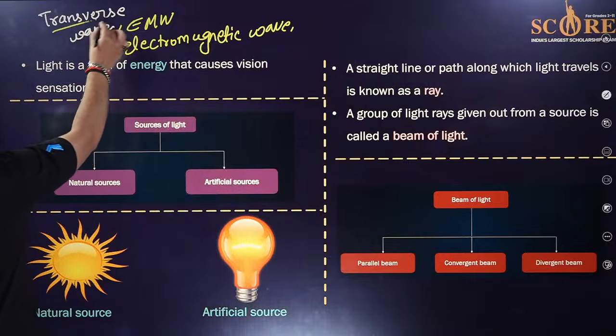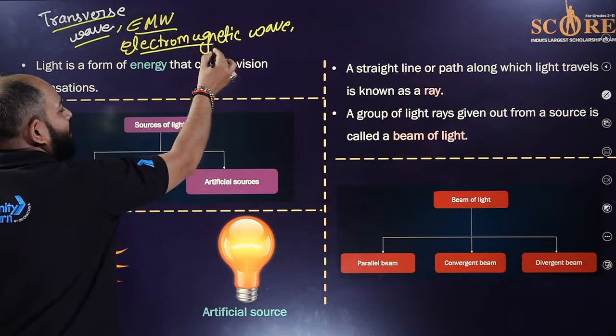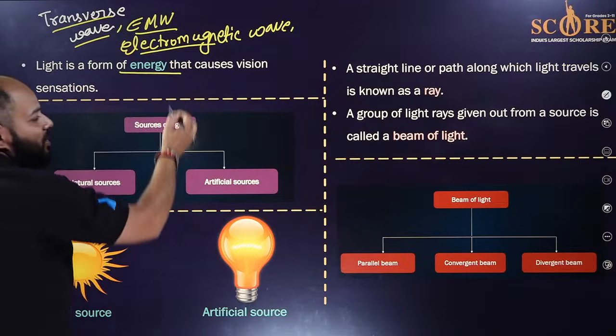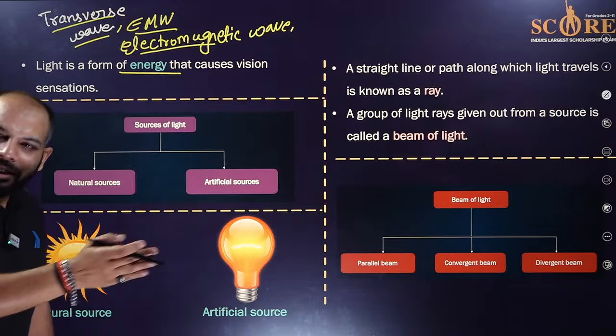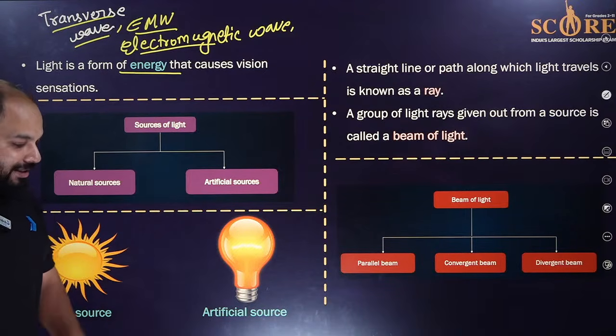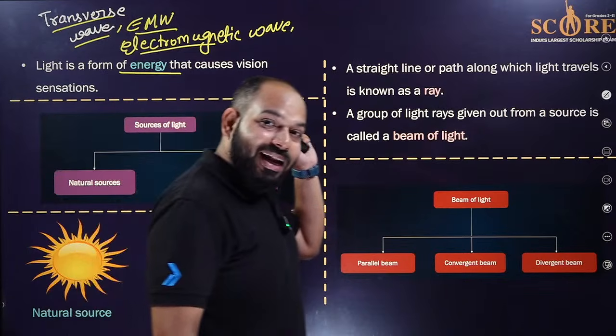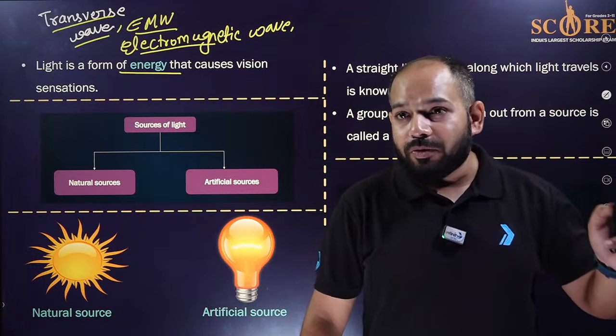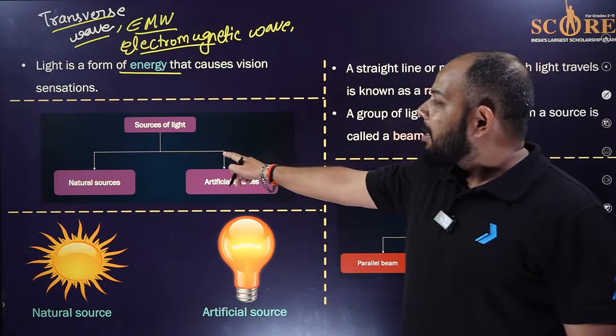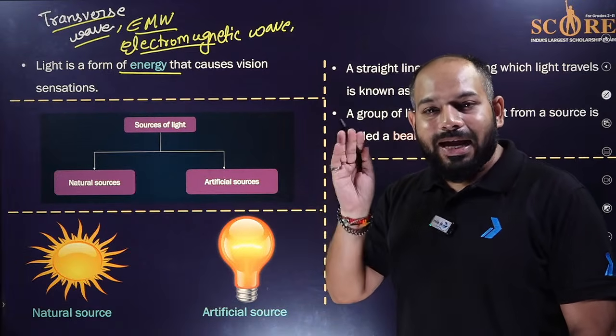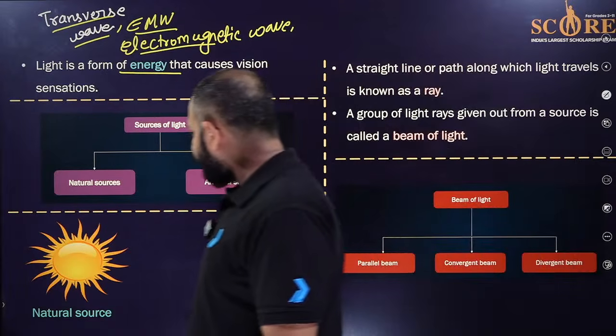Okay, so light is a transverse wave, it's an electromagnetic wave, it's a form of energy, and it always goes in a straight line. See, there are things in which light bends, but we are not talking about that right now. We are talking about light traveling in a straight path.